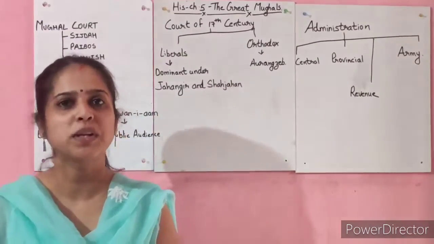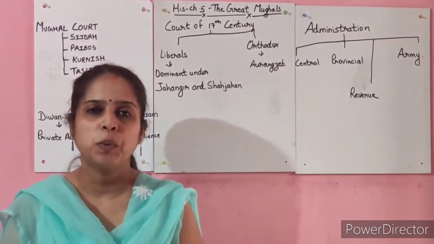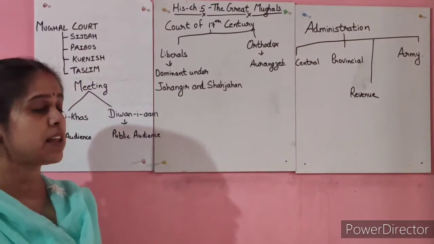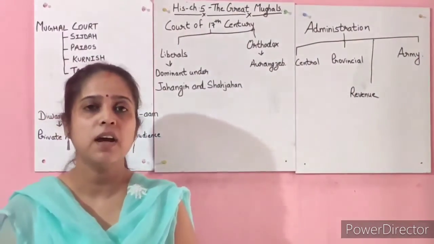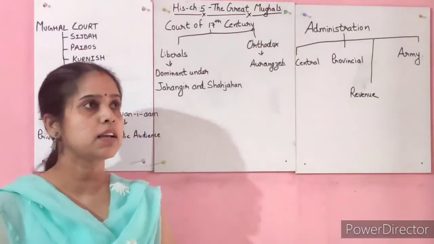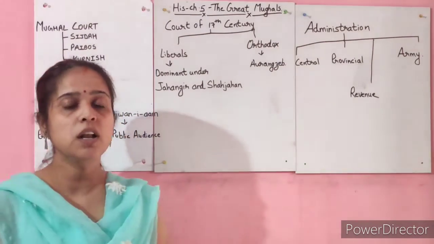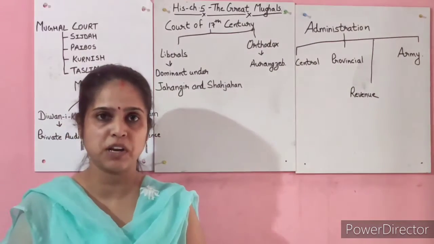Everybody, you're back with the social science class. We were doing history chapter number 5, that is the Great Mughals. This will be my video number 5, in which we will be discussing the Mughal court and the administration.